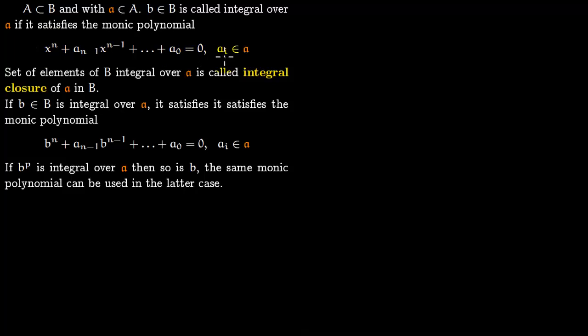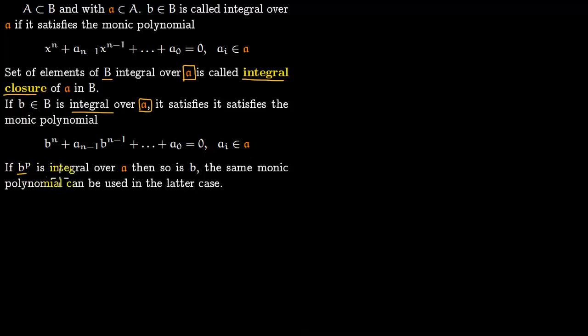Same definition as being integral over ring A, but now the coefficients lie in ideal 𝔞. Now the set of elements of B which are integral over this ideal 𝔞 is called the integral closure of this ideal 𝔞 in B. So as before, we say that an element small b in this ring capital B is integral over this ideal 𝔞 if it satisfies the monic polynomial right here. Instead of x, we plug in b, and it should satisfy the monic polynomial. Again, the coefficients lie in the ideal 𝔞.